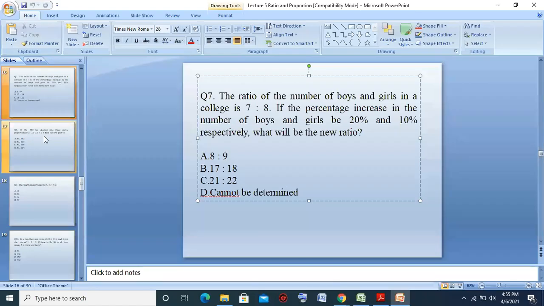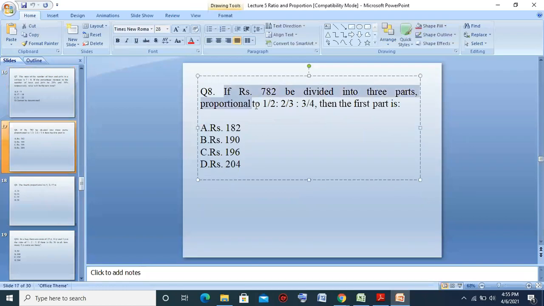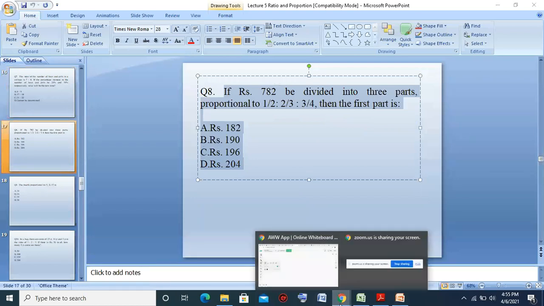Okay, one more thing. For example, in this question, you already saw how to divide the respective value in the respective ratio, but here the ratio is not in the simple format. So how to solve this question?